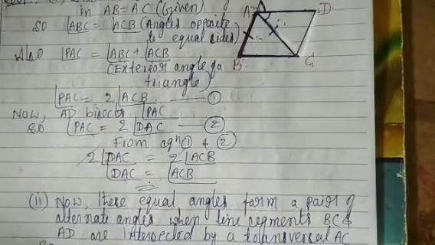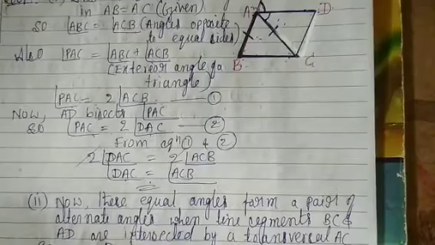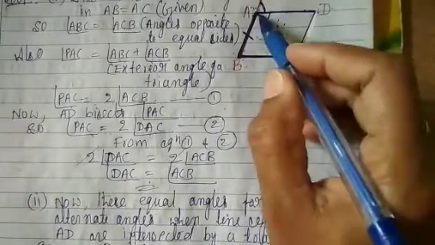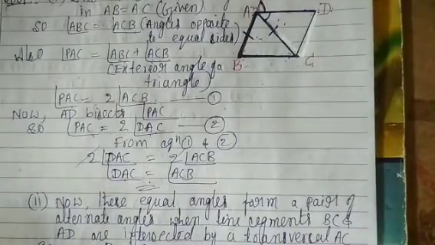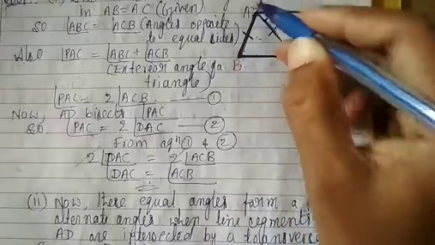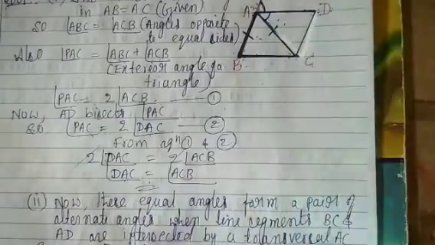So BC parallel to AD. Look at this figure. BC parallel to AD and BA parallel to CD.